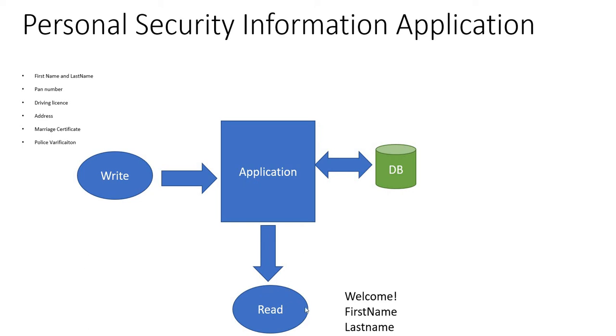Suppose there is a one-page application where a user who registers with only a first name wants to see whether their name has come through, or wants to see the look and feel of the application where their personal details are. If he logs in and wants to see a welcome with his first name and last name, those details also need to be pulled from the database. That would be minimal data. But if you look at the writes, there will be too many, right?